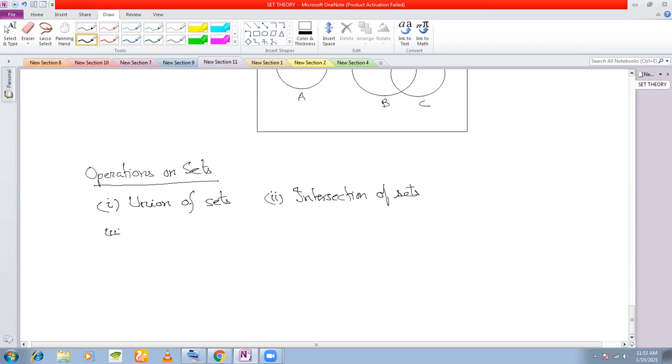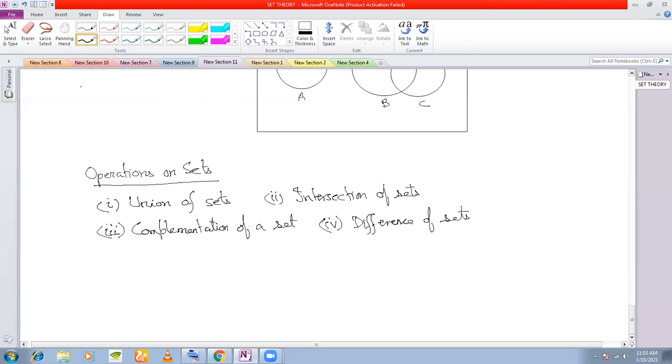Next is complementation of a set. Complementation of a set. And the fourth one is difference of sets. A minus B and B minus A, if you remember.